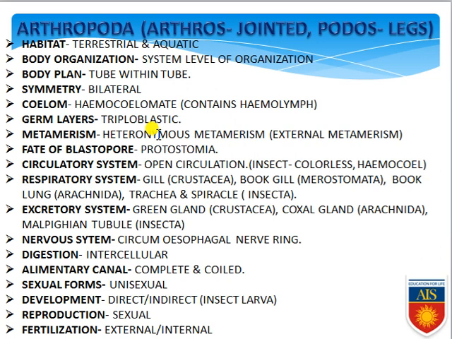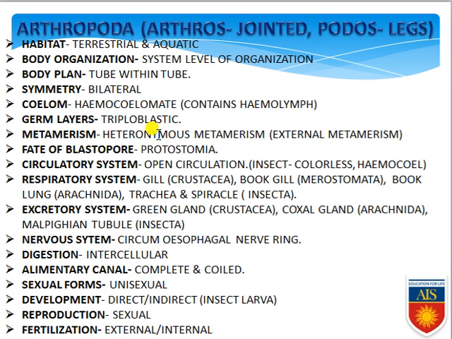Excretory system: in crustacea, that means in prawns, they have green glands for excretion. In Arachnida, like spiders, coxal glands are present in their body. And keep it in your mind, in insects, Malpighian tubules are present, which are responsible for excretion. Nervous system: they have a circumesophageal nerve ring, a nerve ring which surrounds the esophagus region.